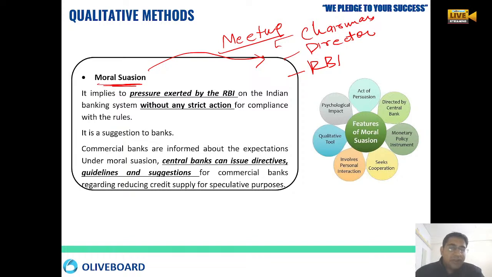Without any strict action, we are only exerting pressure on them that if you follow this procedure, your bank will be working more properly. So here the central bank issues directives, guidelines and suggestions on all things. No strict action is being taken, only guidance, cooperation, persuasion, psychological impact, qualitative tools, and various things.